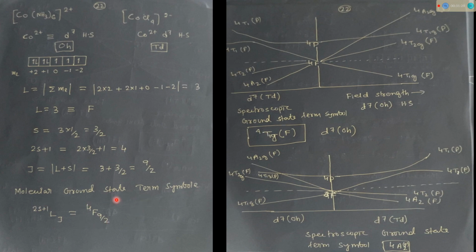So they will put this value. But in this case, they mention specifically that it is spectroscopic ground state term for both cases.